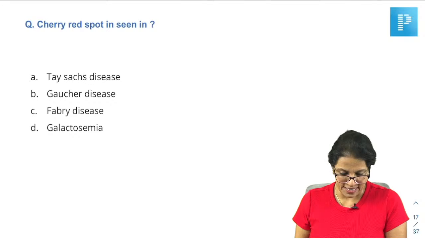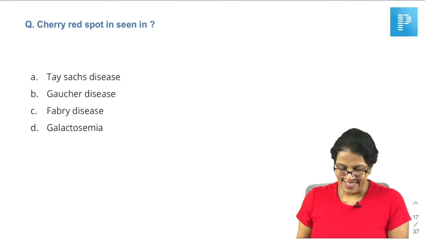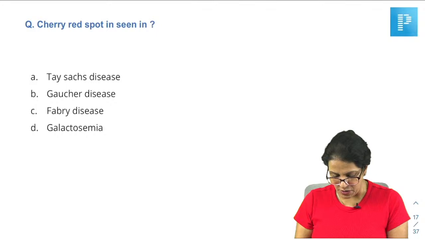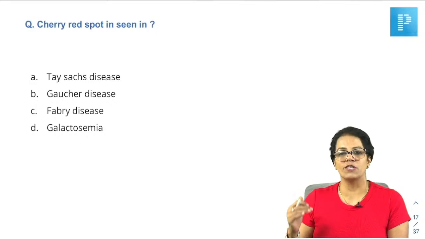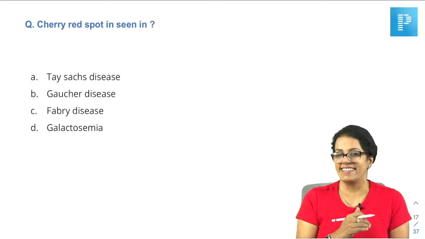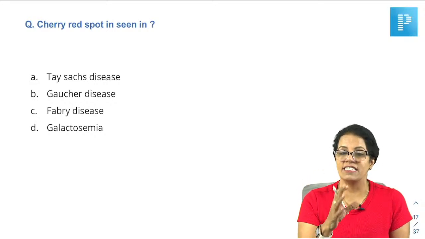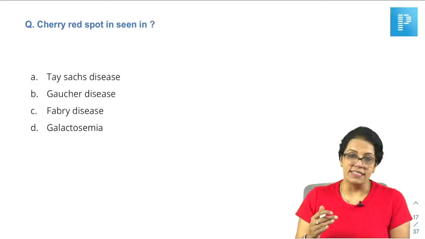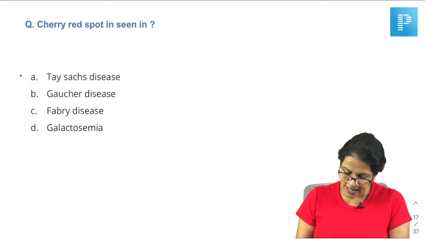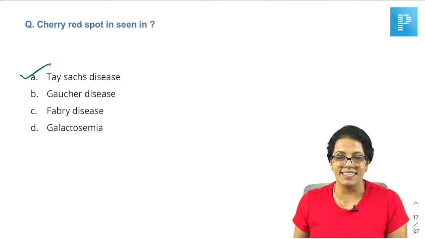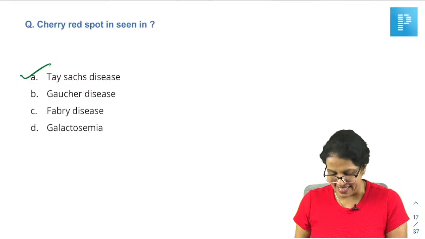Yes, Ram Kumar, that's what. Next, we come to cherry red spot is seen in. Again, a very, very simple question. The only confusion is if Tay-Sachs and Gauchers both were given. I have told you that in both you can get it, so it's a debatable thing. Somewhere it is written Gauchers we don't get, but it is not true. But if both options are given, definitely our first answer has to be Tay-Sachs disease. There is no confusion again in this, right?